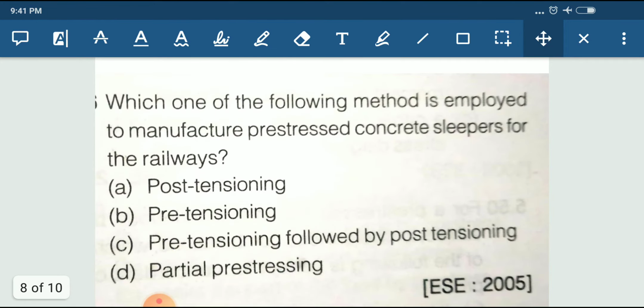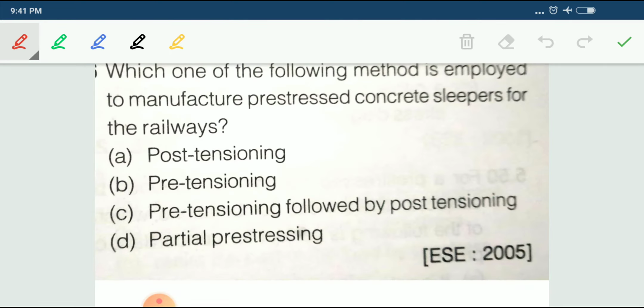Which one of the following methods is employed to manufacture pre-stressed concrete sleepers in the railway? Which method are we supposed to use for concrete sleepers? Post-tensioning, or pre-tensioning, or pre-tensioning followed by post-tensioning, or partial pre-stressing? Which one is the method? We are going to use pre-tensioning.